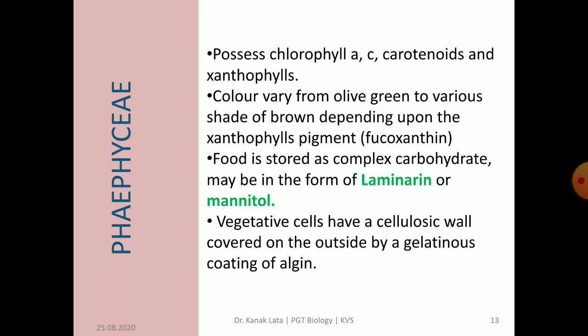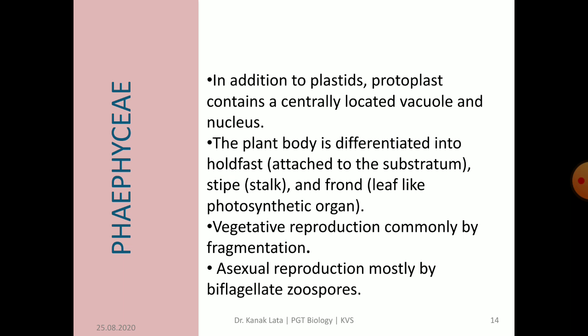Vegetative cells have a cellulosic cell wall covered on the outside by a gelatinous coating of algin. The protoplast contains a centrally located vacuole and nucleus in addition to plastids.